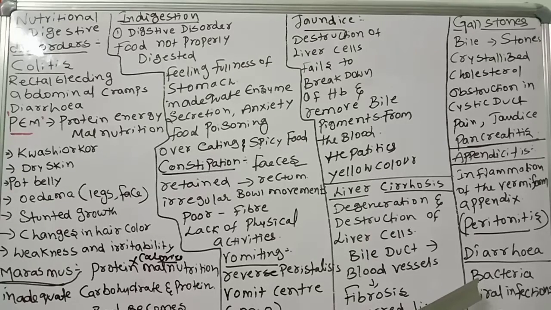Unless the condition is treated, dehydration can occur. Continuous diarrhea means total loss of water from the body, and dehydration will take place. What is the treatment for dehydration or diarrhea? Oral rehydration. Oral rehydration solutions are there.